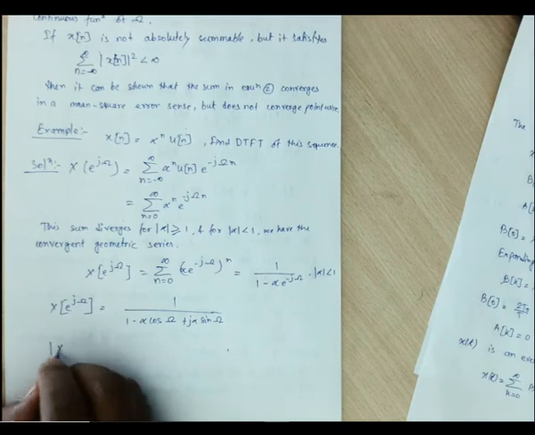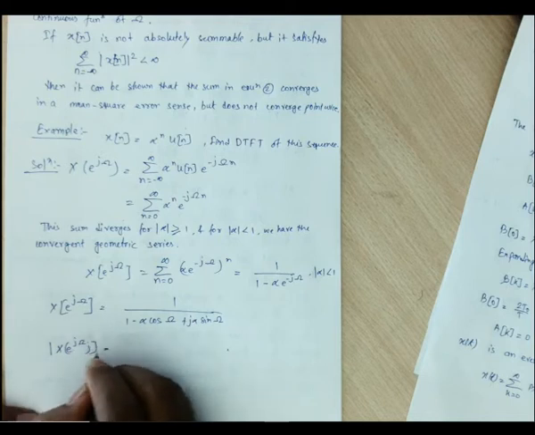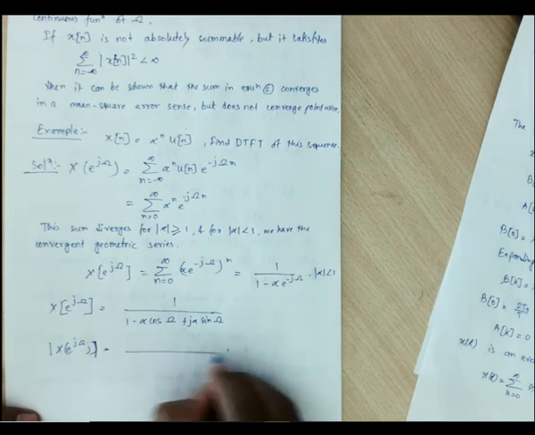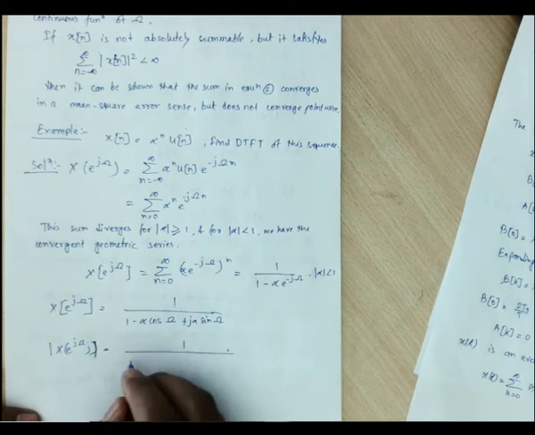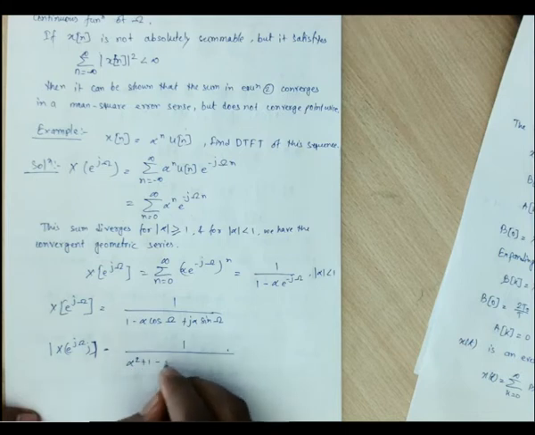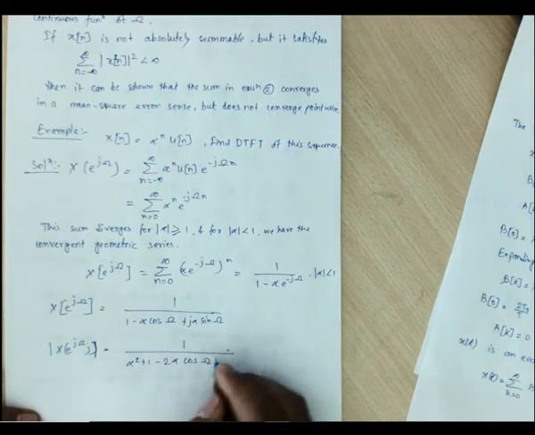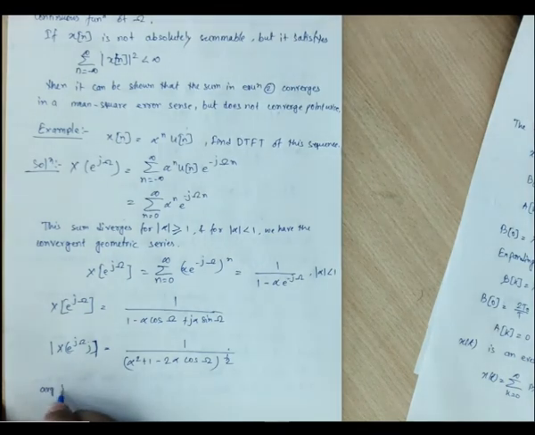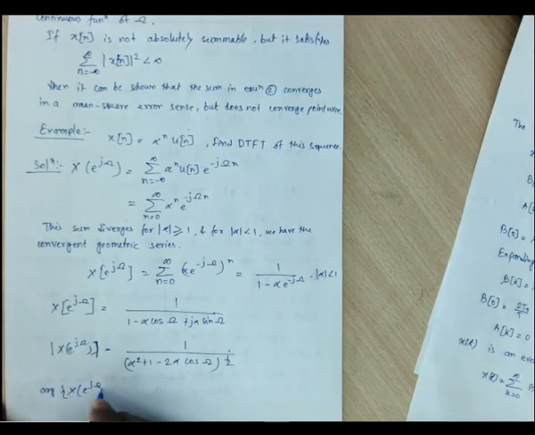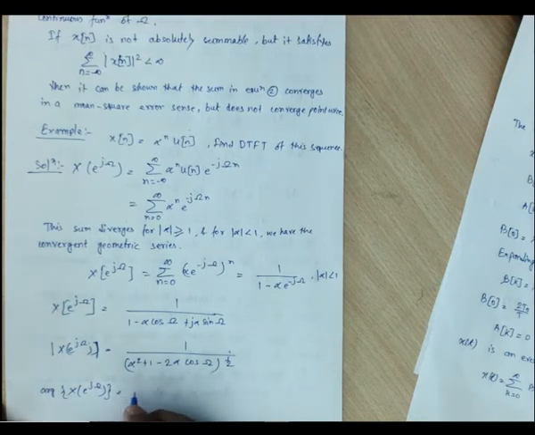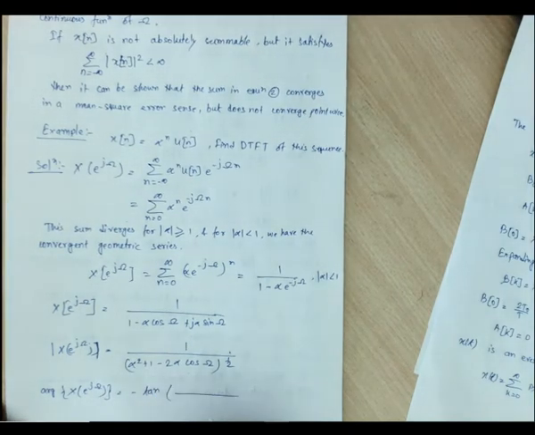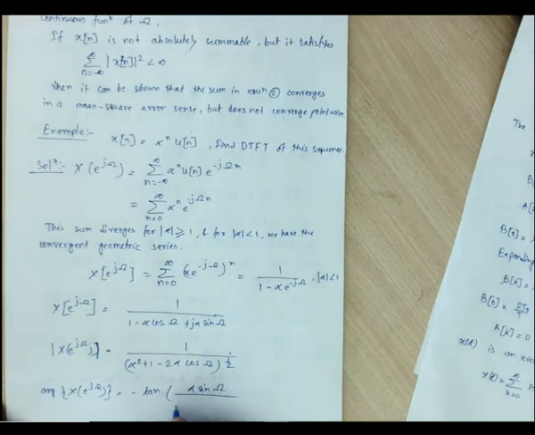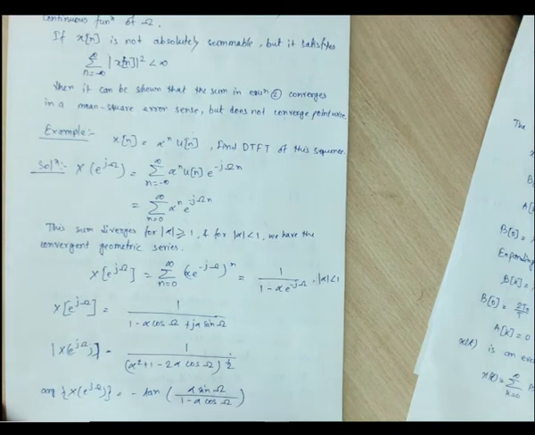So the magnitude of X(e^{jω}) will be 1 by (alpha square plus 1 minus twice alpha cos ω) whole to the power half, and the argument of X(e^{jω}) is tan inverse of alpha sin ω by (1 minus alpha cos ω).